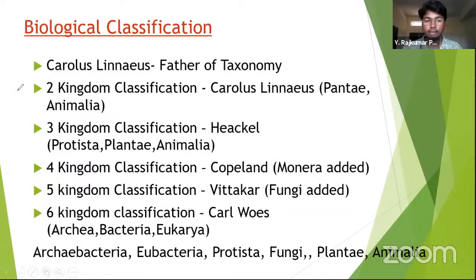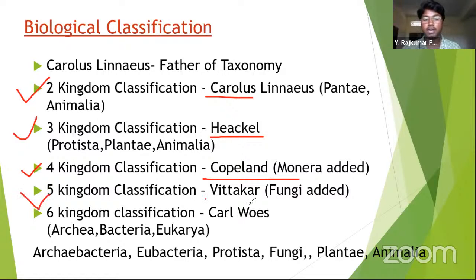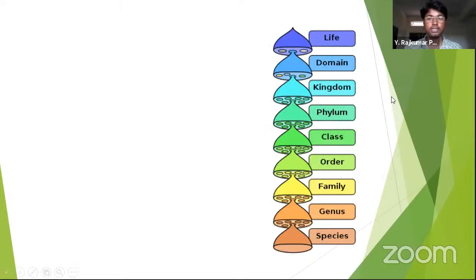Right? So I repeat again, two kingdom classification given by Carolus Linnaeus, three kingdom classification by Ernest Haeckel, four kingdom classification by Copeland, five kingdom classification by R.H. Whittaker, six kingdom classification by Carl Woese, and he is also the scientist who introduced three domains. Right? Let's learn further. Hope you have understood about this classification, types of classification.